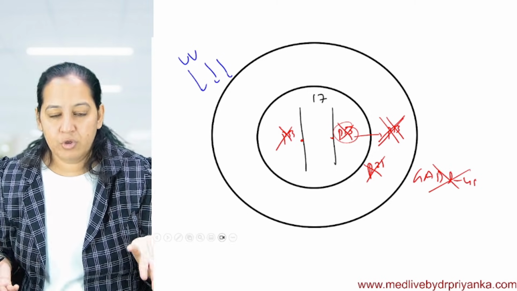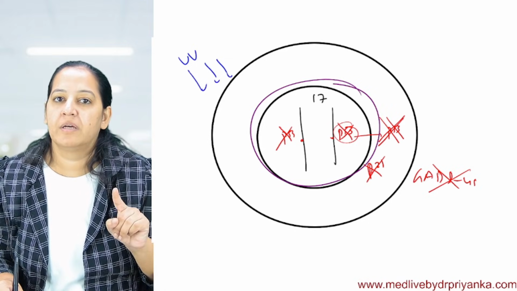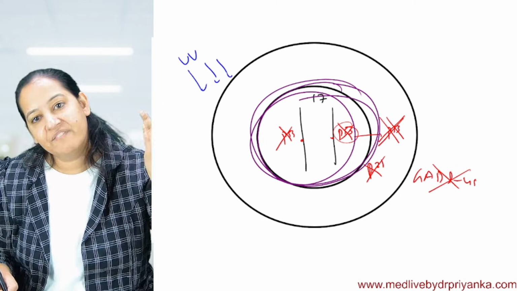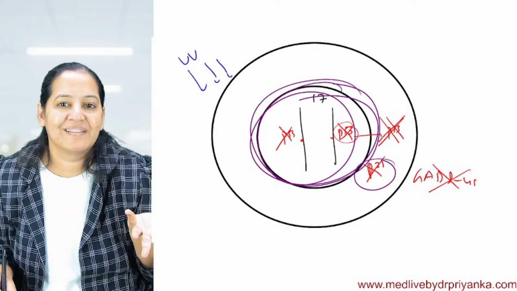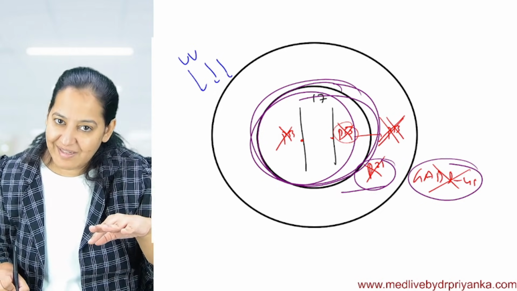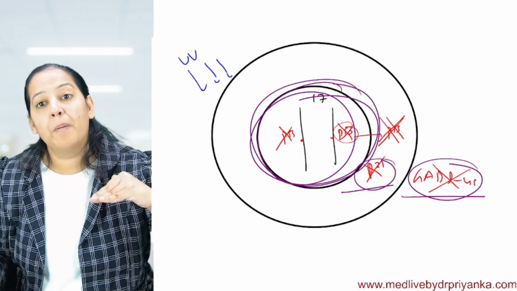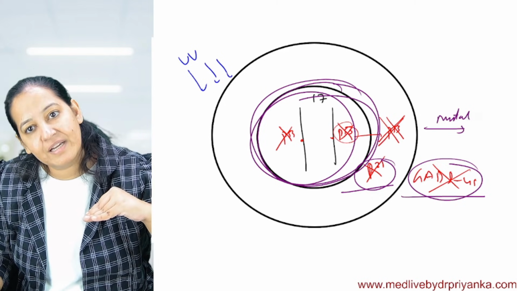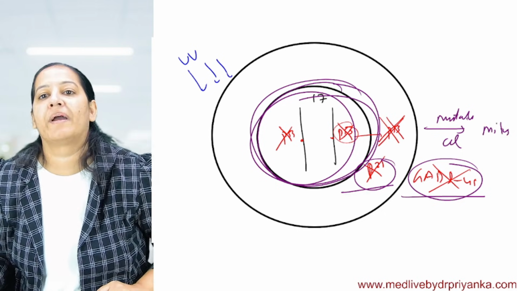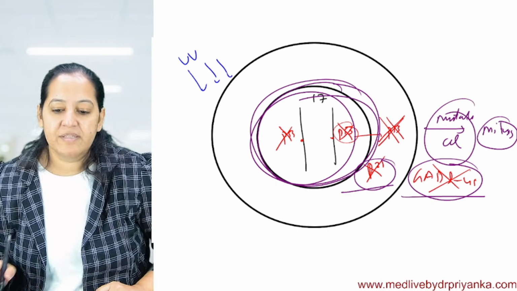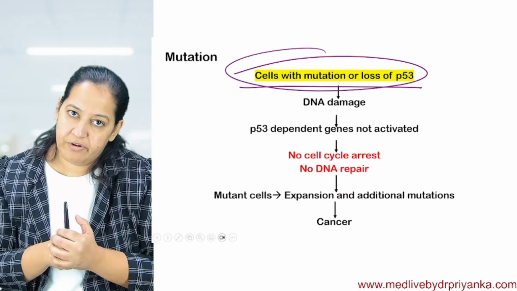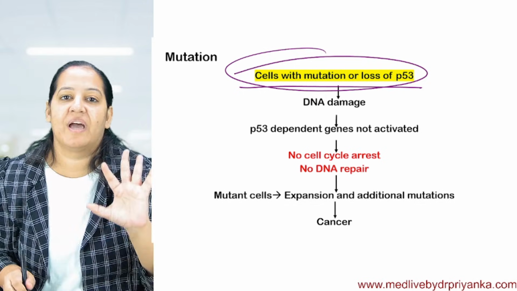So there is no one to check the mutation. Even if the cell contains the illegal material, that is, mutations are there, it is allowed to go because P21 is not causing the arrest. And no one is doing the repair either. So neither is anyone arresting nor doing the repair. So a mutated cell is allowed to undergo the cell cycle and allowed to undergo mitosis. So mitosis of a mutated cell means cancer. That's what is written in front of you. That was my best presentation I have given.